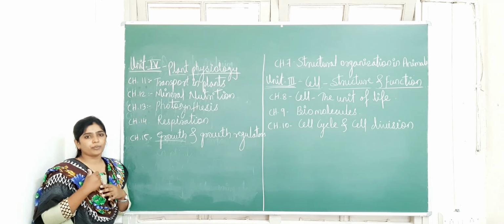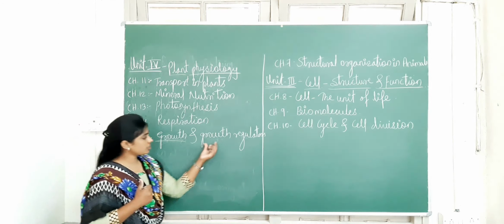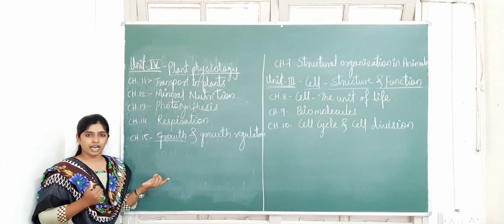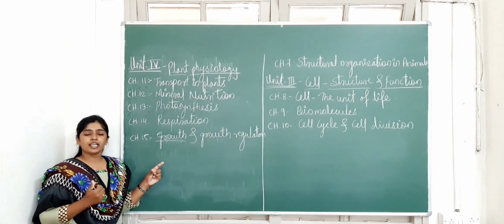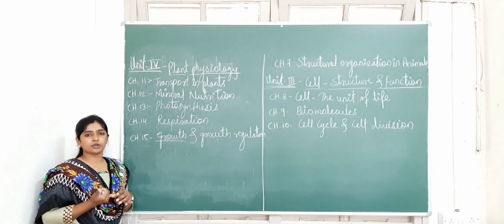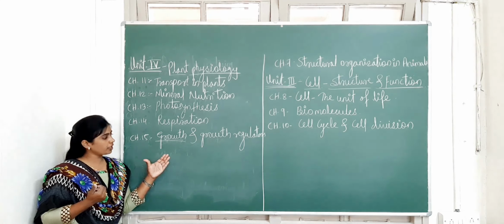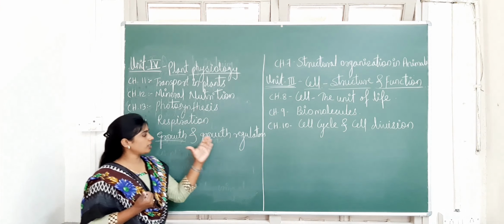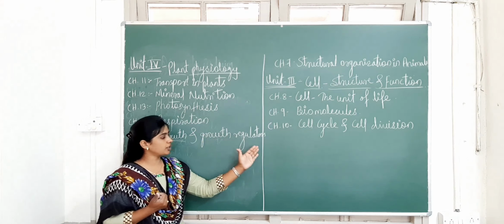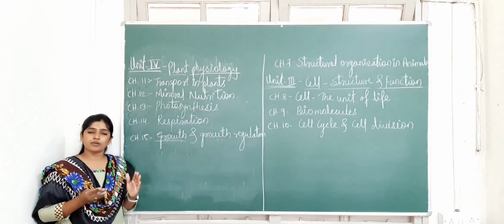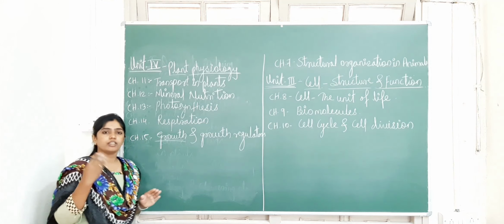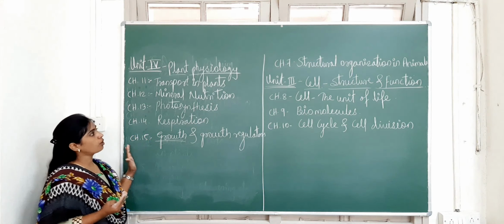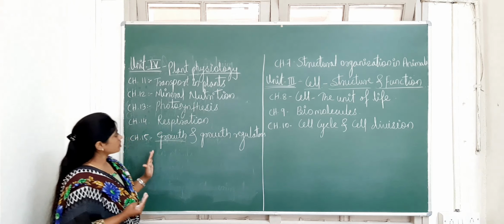It is due to the presence of some growth hormones, which are also called growth regulators. So for that particular plant to grow to a certain limit of height, the plant requires hormones, which are called growth regulators. In this topic you have to study what growth is, what the phases of growth are, how growth takes place, and what the growth hormones are, that is nothing but growth regulators. Some of the growth regulators you have to study along with their functions and their deficiency symptoms in this topic. So this is about unit number 4, plant physiology, which is framed under 5 different topics.